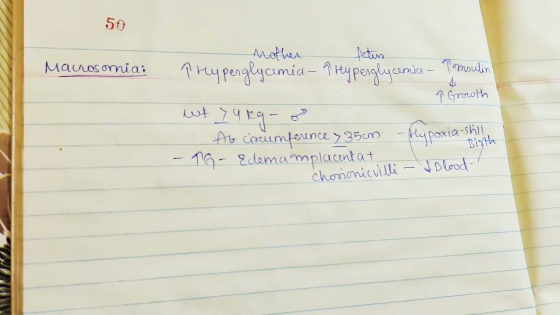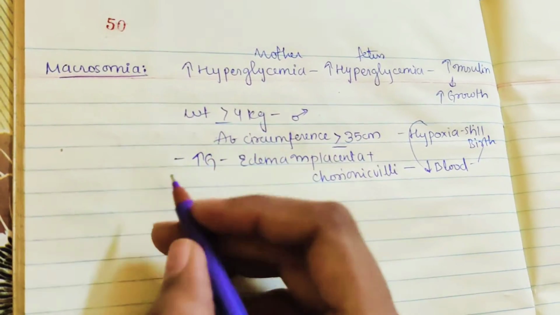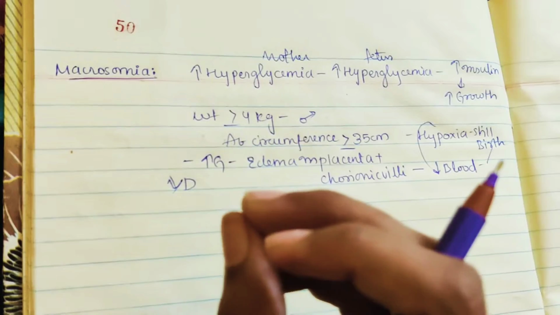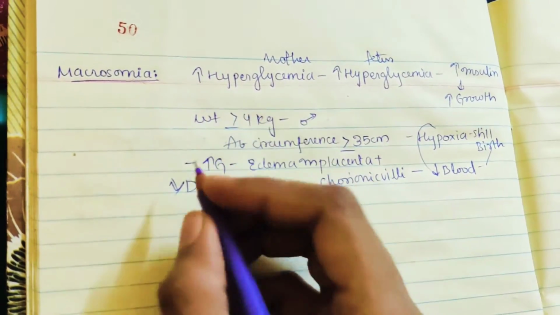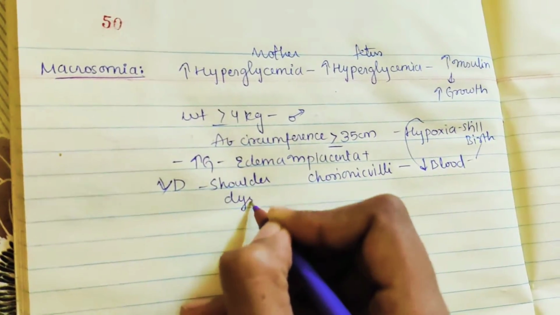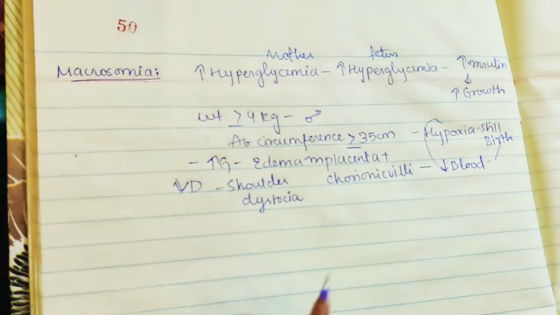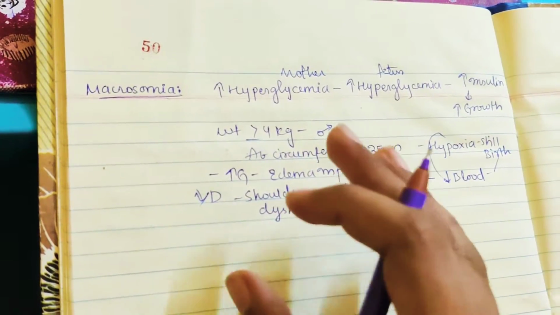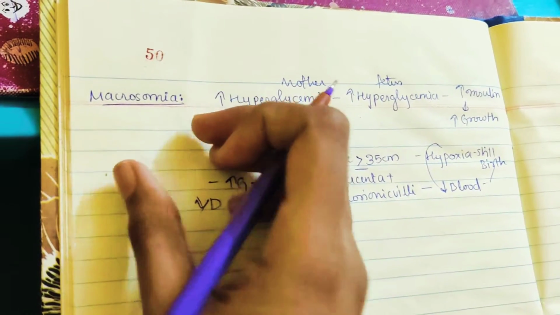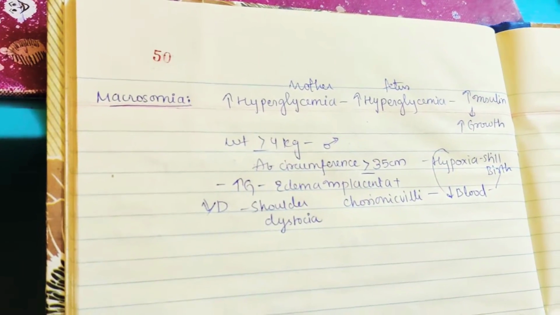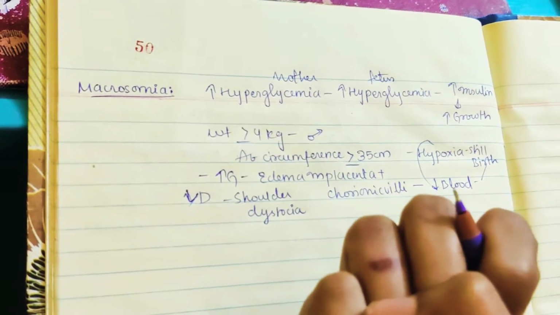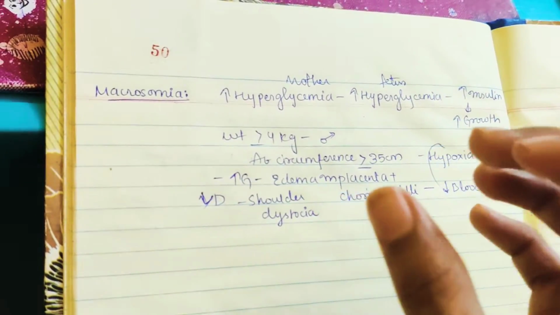Okay, and next coming to vaginal delivery. What about vaginal delivery in this case? Vaginal delivery in the case of a fetus with macrosomia can lead to shoulder dystocia. Shoulder dystocia, what is this? As we said, there is more fat around the abdomen and more fat around the shoulder because of macrosomia. So it is very difficult in vaginal delivery to drag the shoulder out, because around the shoulder there is a lot of fat.